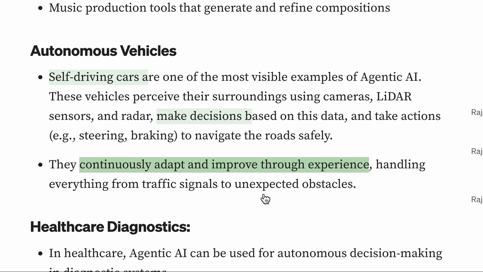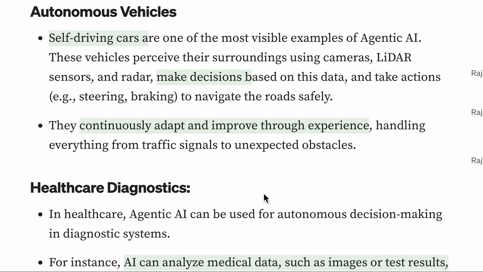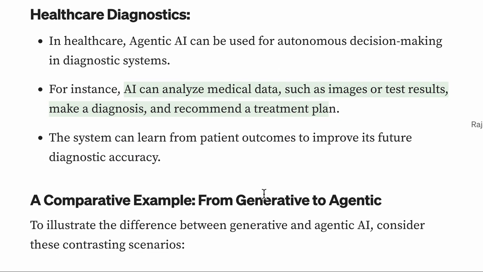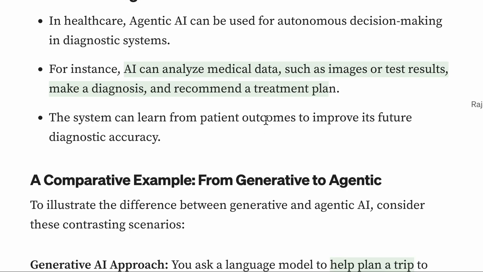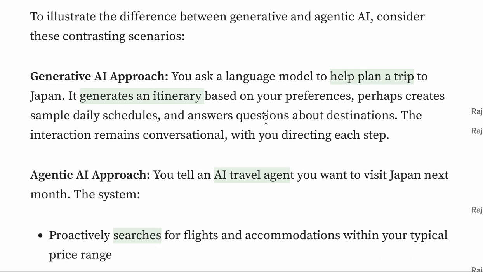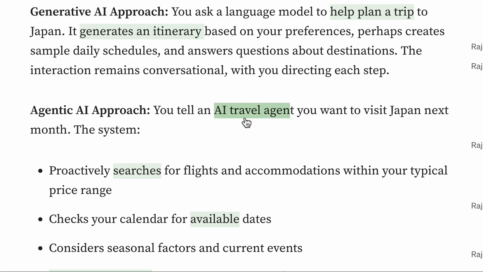So let's talk in terms of real-world examples. Let's say self-driving cars like Tesla. As I said, it can make its own decisions based upon your previous habits or experiences. For example, healthcare diagnosis, like Kaiser and Athena: based upon your reports, it can analyze the medical data, images, and test results, and it can also recommend a treatment plan, more like a doctor. And like the itinerary, it can also act like a travel agent.